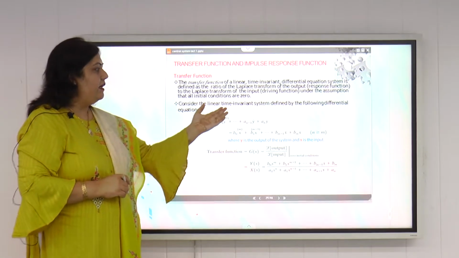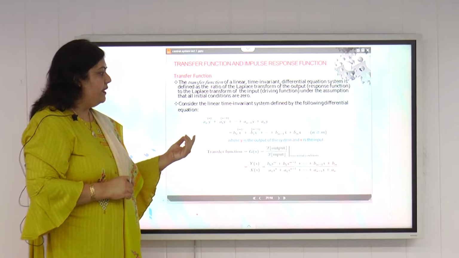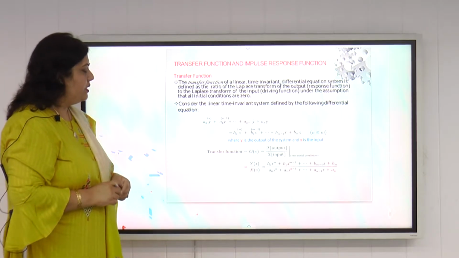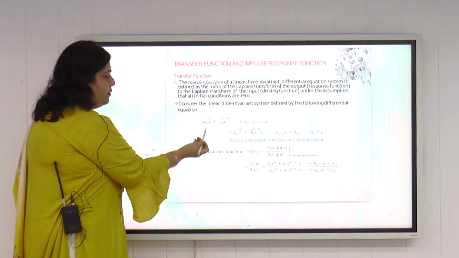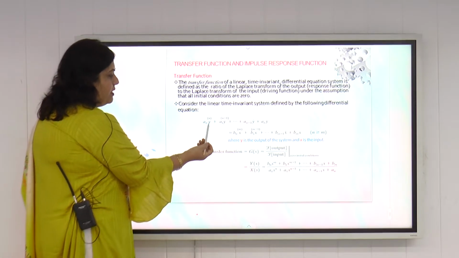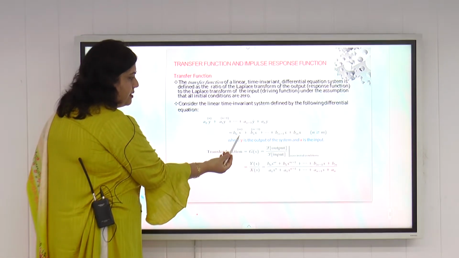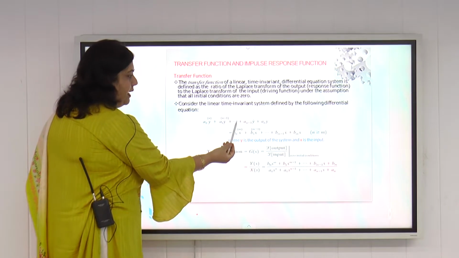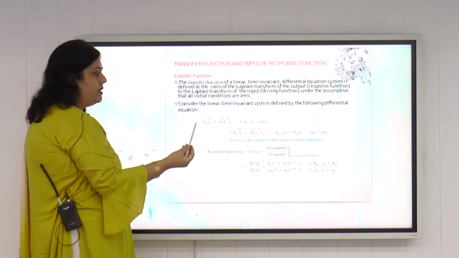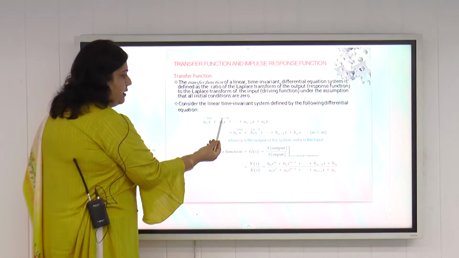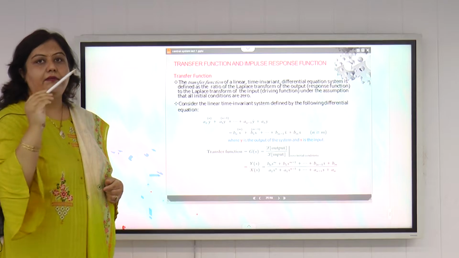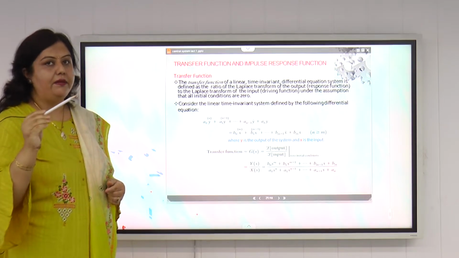For any linear time invariant system, we can define the system by this differential equation, which is shown in the slide. Here y is the output of the system and x is the input. y dot stands for dy by dt, y double dot stands for d square y by dt square, and y raised to power n minus 1 shows the n minus 1th derivative, d n minus 1 y upon dt n minus 1.